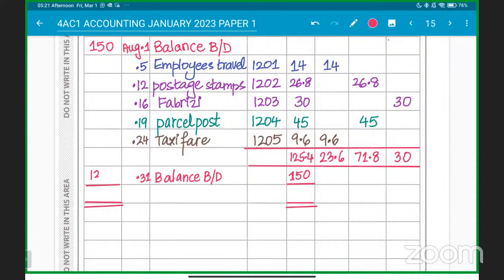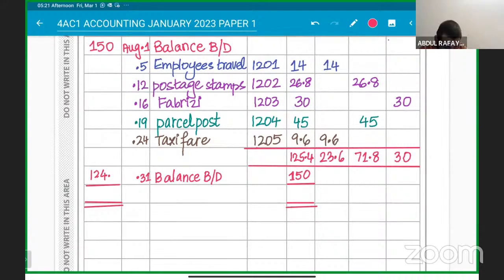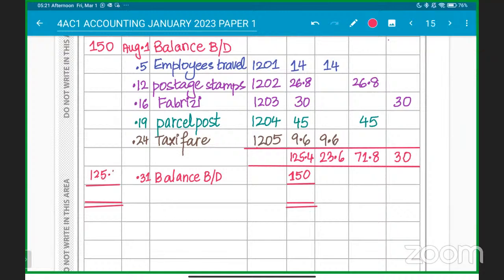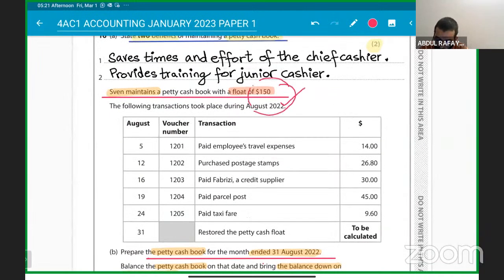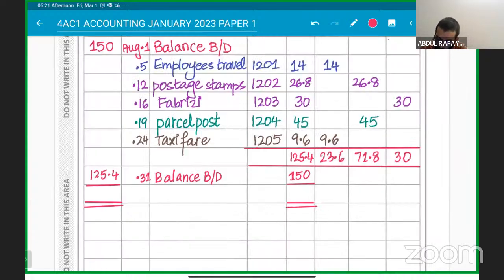Why did we put 150 below 125.4? The petty cash book needs to be at 150. If you have done the expense of 125.4, you need to restore it. Every month it will get restored by $150. That's why we are adding $150 that we have put in it.